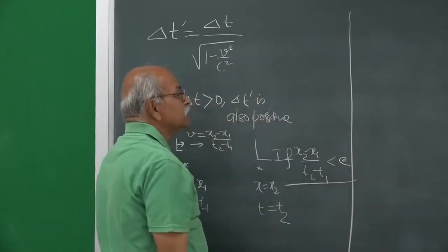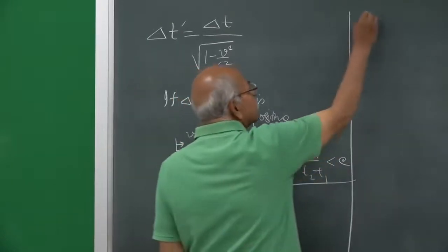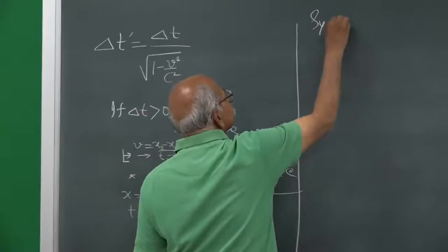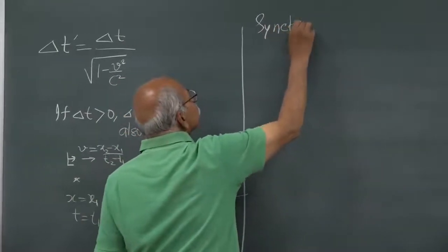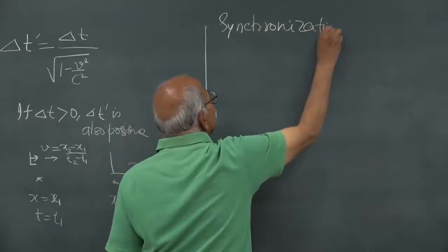Now, today I will be talking of another beautiful phenomenon, and that is synchronization. Synchronization of clocks.